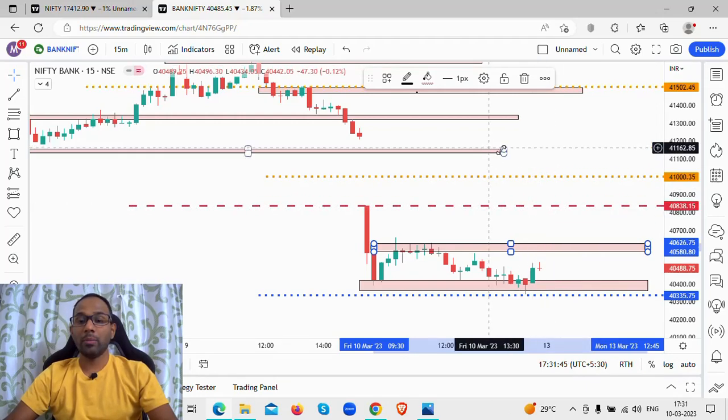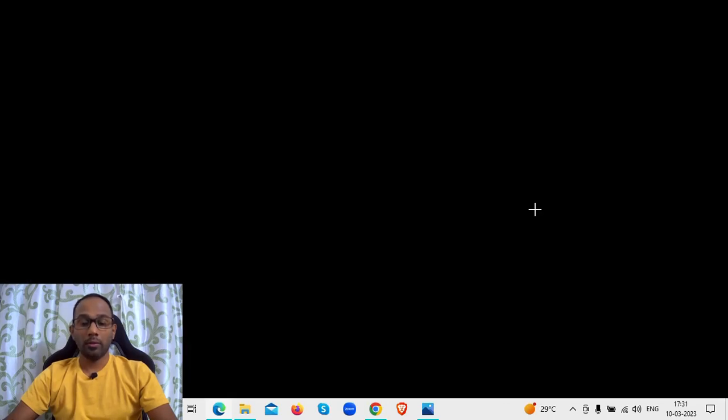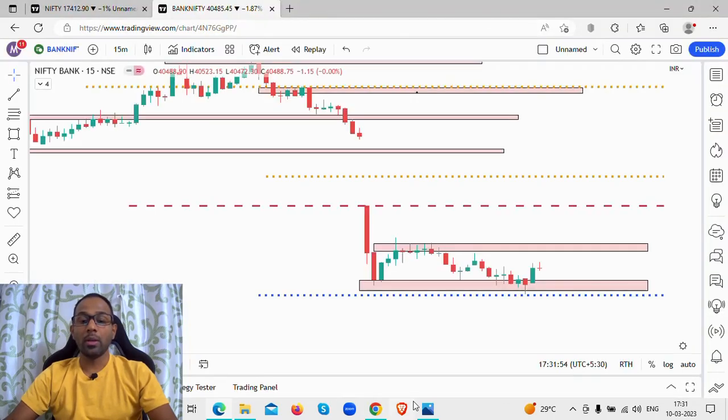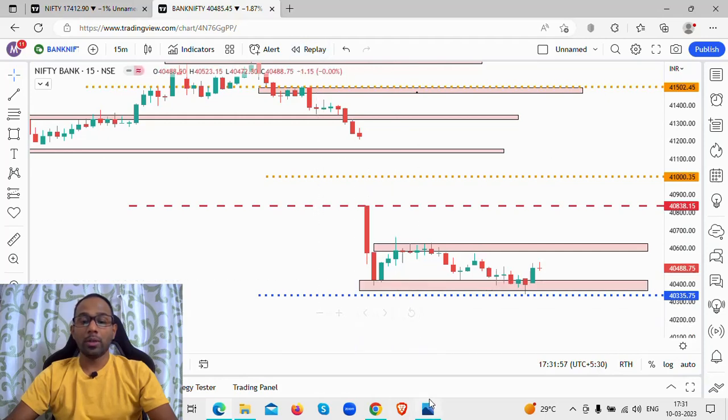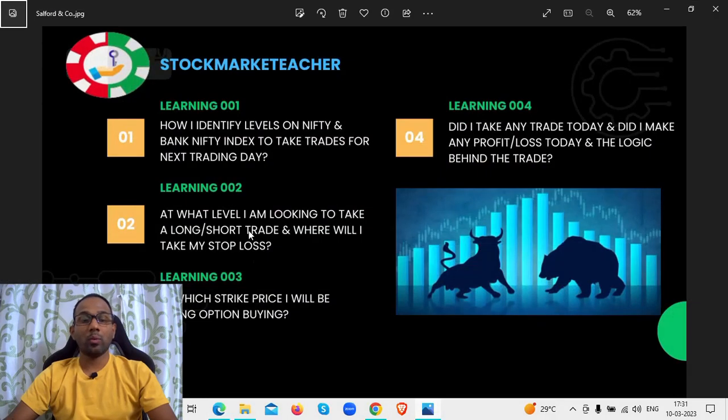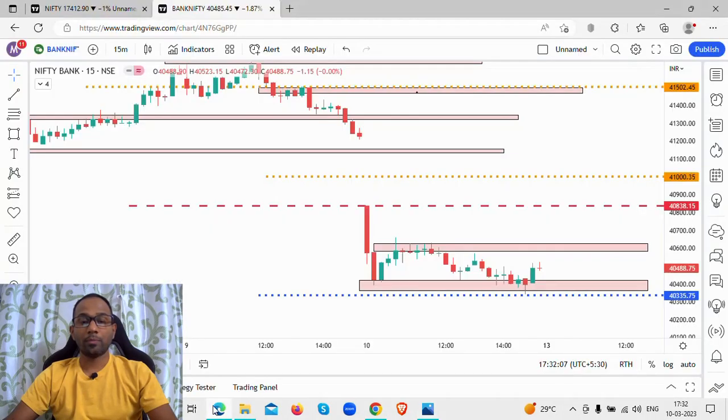These levels will still be intact. Okay, I'm not going to touch them. They will be acting as resistance levels. So what is the scenario that we are looking at? We will discuss it now. So these are the levels that I looked at. So what is the next thing? At what level I'm looking to take a long trade or a short trade, and where I will place my stop loss? I already discussed that with my Nifty scenario.